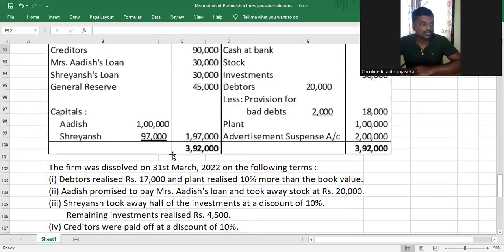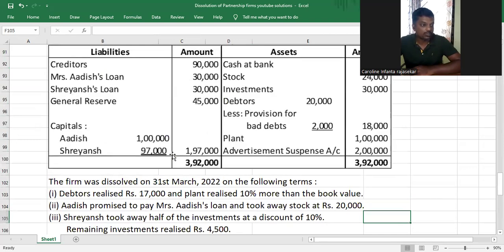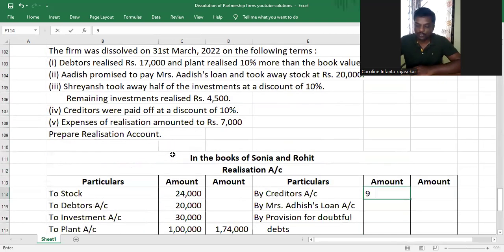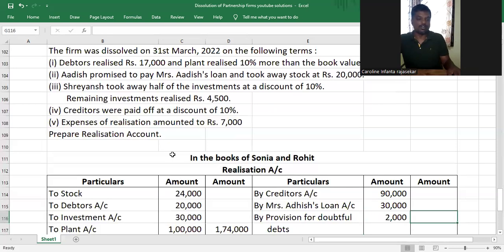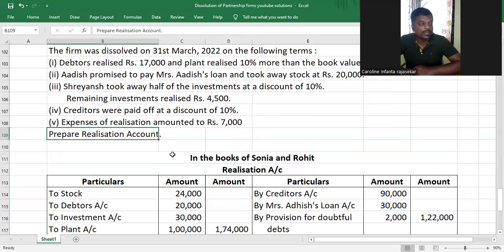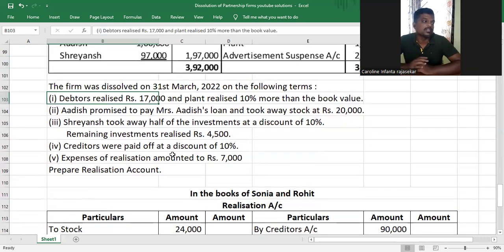So the amounts will be 90,000, 30,000, and 2,000. 90,000 is the book value of creditors, 30,000 is the book value of Mrs. Adish's loan, and 2,000 is the book value of provision for doubtful debts. After transferring the liabilities at their book value, we add them and write the total. Understood or not, my dear children? The next thing to do would be to account for the adjustments. You see in the adjustment, they say debtors realize 17,000 and plant realize 10.